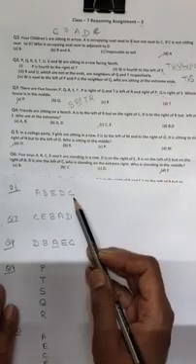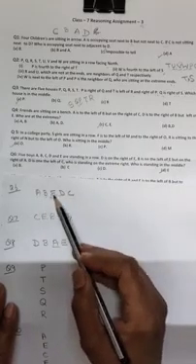Who is standing to the extreme right and who is standing in the middle? Only the middle answer is given here. Extreme right is C and middle is E. So this is the sequence in which they are standing: A, B, E, D, C.